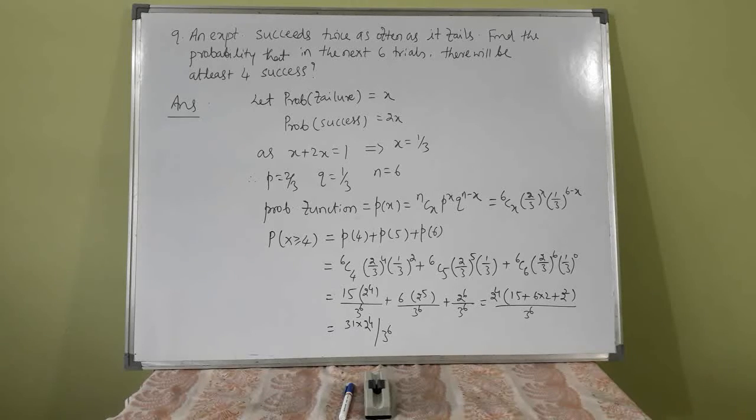The ninth question is, an experiment succeeds twice as often as it fails. Success is 2 times the failure. Find the probability that in the next 6 trials there will be at least 4 successes.